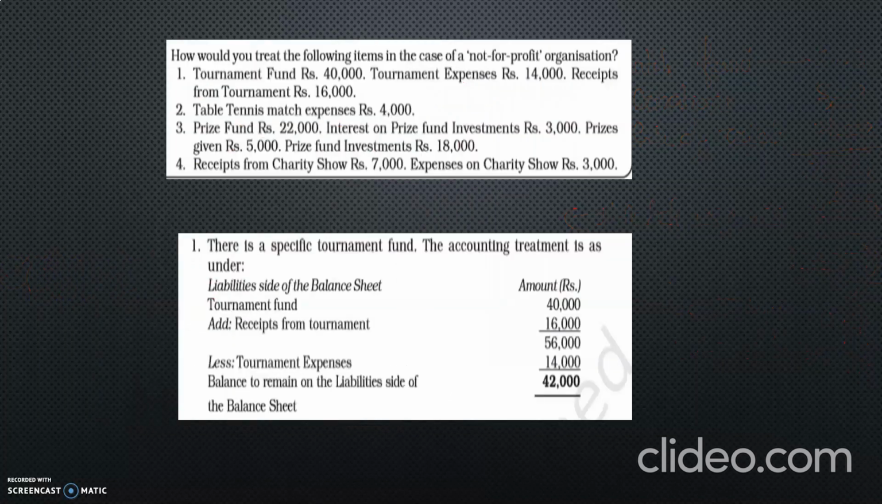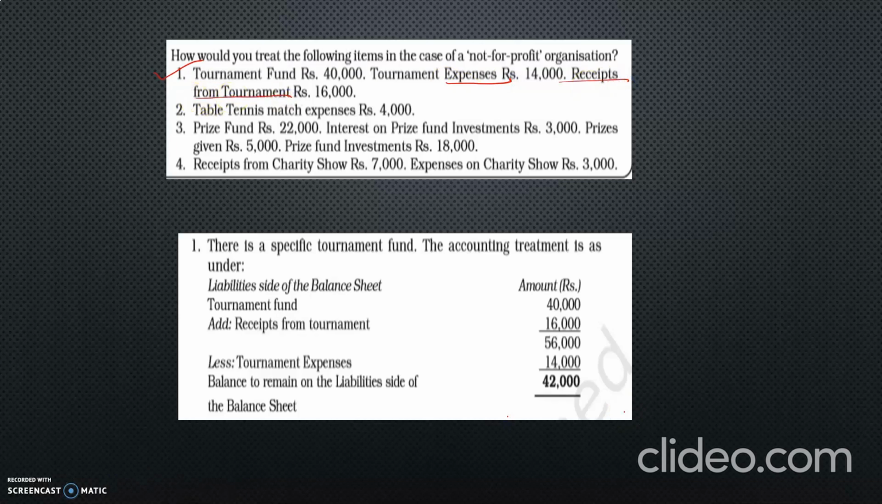Let us see a few more examples. Here I have 4 cases. How will we treat the following cases in a not-for-profit organization? Let us see one by one. First case, tournament fund. We have a special fund, tournament fund, 40,000. Tournament expenses connected to that particular fund. Receipts from tournament, income connected to that particular fund.